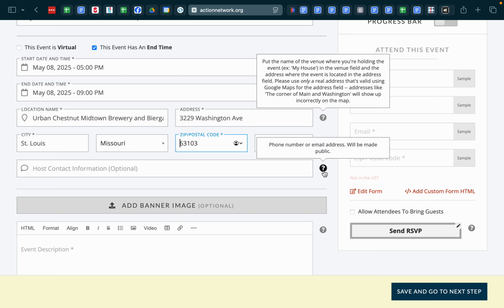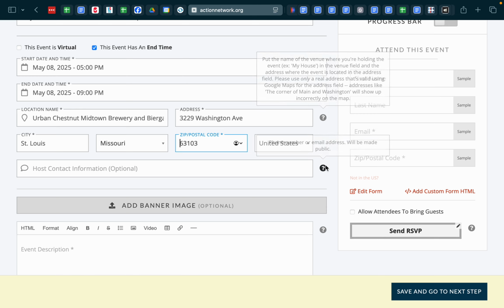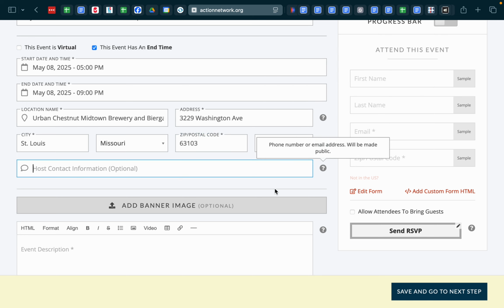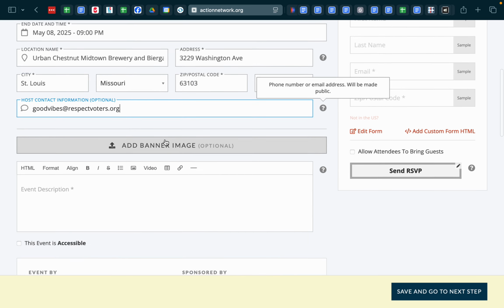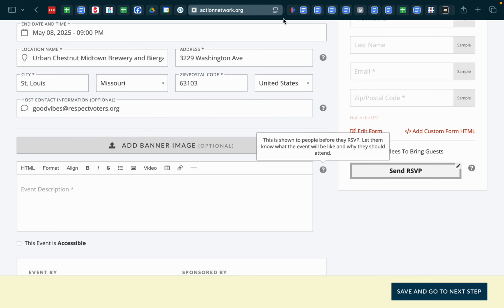Host contact information, phone number, or email address will be made public. For this one, normally we would do communications at respectmovoters.org or events at, but this is actually a project of the Good Vibes department, so we're going to use Good Vibes at respectmovoters.org. It just depends on what department is really heading up the particular event. I'm not going to add a banner image right now. I'm just going to allow the default one to happen.